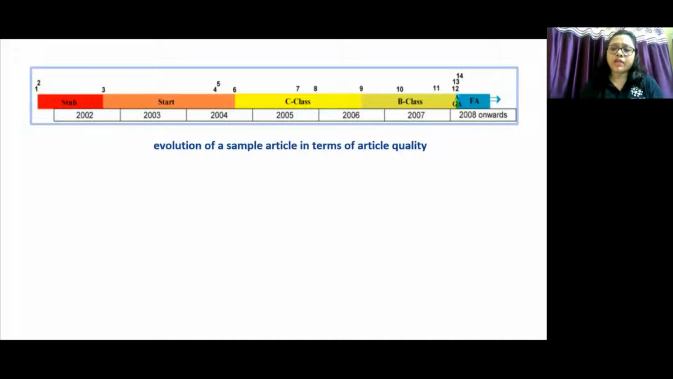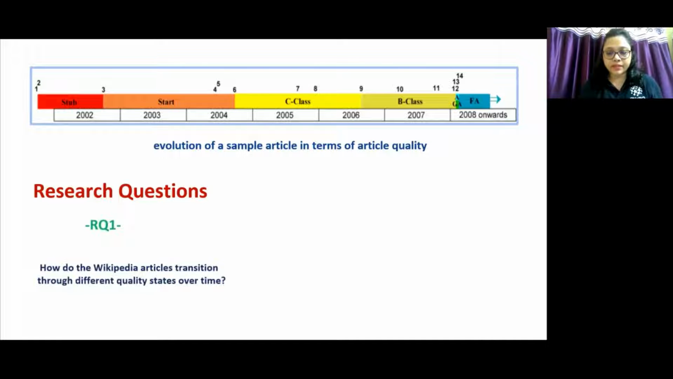This figure shows how an article's quality has evolved through different quality states over time. But is it always true that quality changes through one-way promotion only? Can there be demotion as well, or any other kind of temporal patterns? Here comes our research question. Our first research question is how do Wikipedia articles transition through different quality steps? We will show various temporal transition patterns and their analysis emerging from this research question.